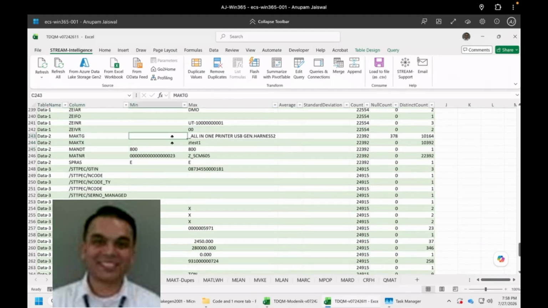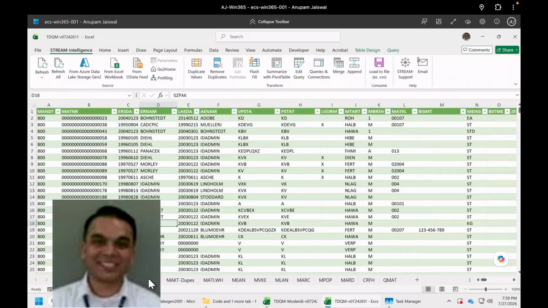So it is telling me that I have around 22,392 different material numbers in my SAP system, and out of those, only 10,000 are unique material texts. That means there's around 55% duplicate text of different materials. So we'll see how we can best manage through that.